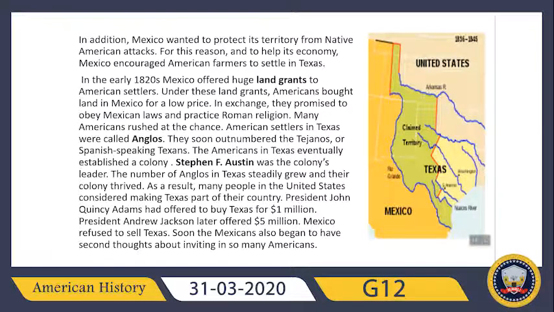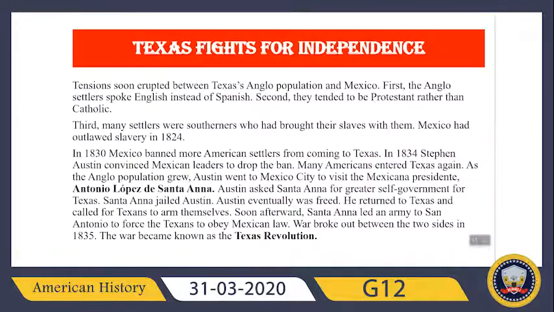It flourished so much that even President John Quincy Adams offered to buy Texas for $1 million, and President Andrew Jackson later offered 5 million. But Mexico refused to sell Texas. Soon the Mexicans also began to have second thoughts about inviting in so many Americans.